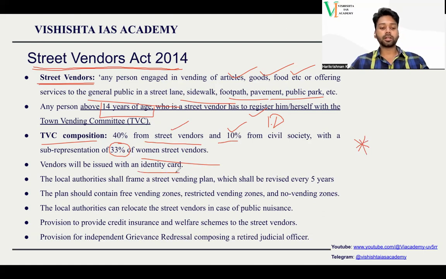They will be provided with an ID card, and they will frame a street vending plan. Local authorities will come up with a street vending plan, and the plan will be revised every 5 years. The idea is for the local government to provide space to the street vendors to take care of their business. And they should have free vending zones, restricted vending zones, and no vending zones also. It should clearly tell this is the place where you can do your street vending, and this is the place where you cannot do it, it is restricted. So that has to be very clear.